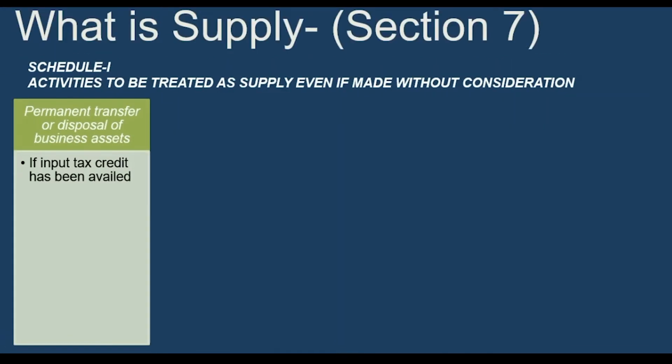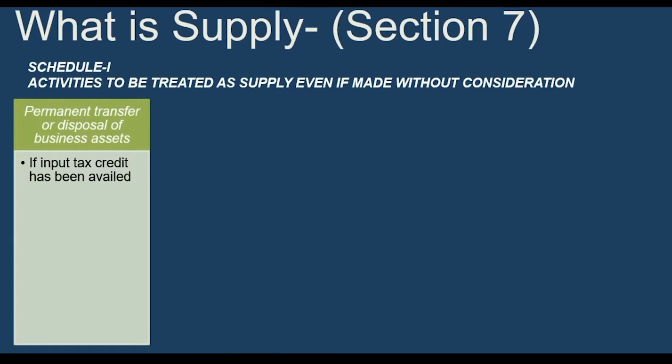The first case in Schedule 1 is permanent transfer or disposal of business asset. The word is very important, it should be a permanent transfer, if input tax credit has been availed. For example, your company has one machine. Now that machine is permanently transferred, which means sold as scrap or whatever it may be, after using it say for 5 to 10 years.